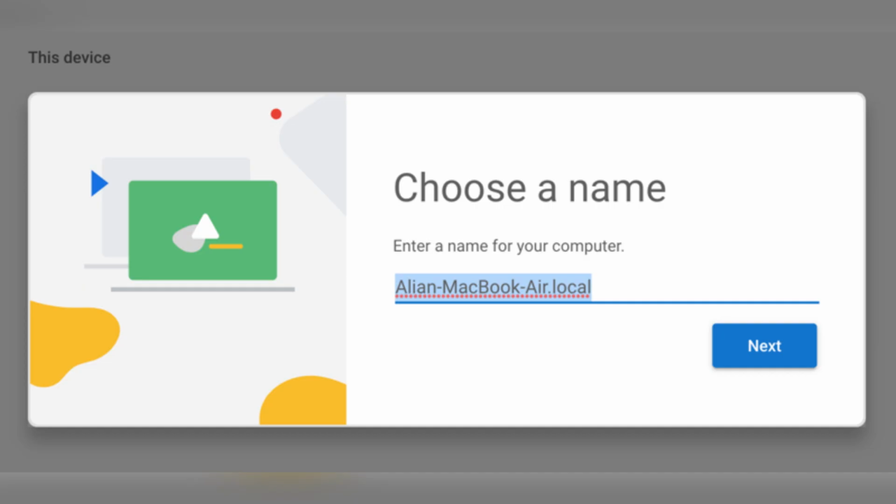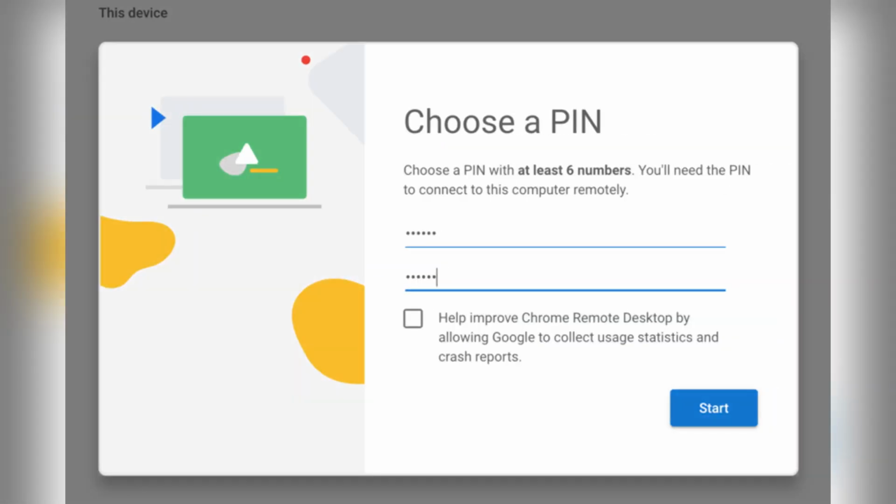Click Add to Chrome, then confirm the installation. Now, enter a unique name for your computer, then click Next. Create a secure 6-digit PIN. This will be required each time you connect remotely. Just confirm the setup. Your computer is ready for remote connections from your iPhone or iPad.